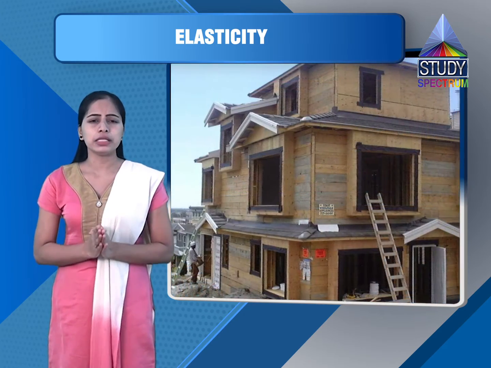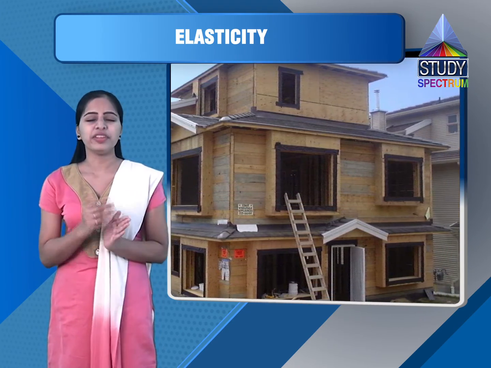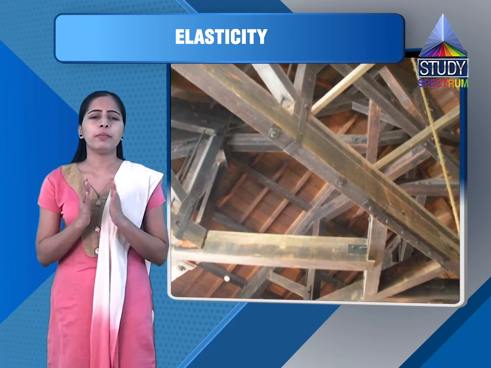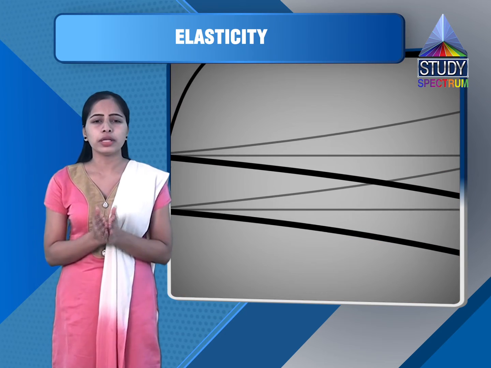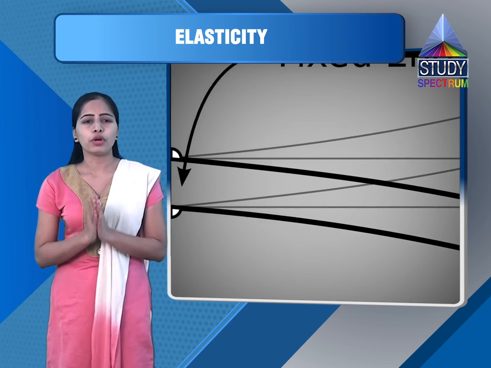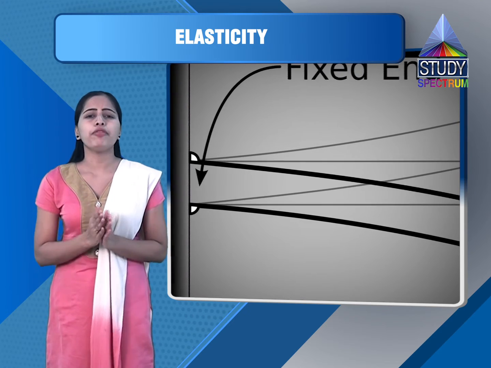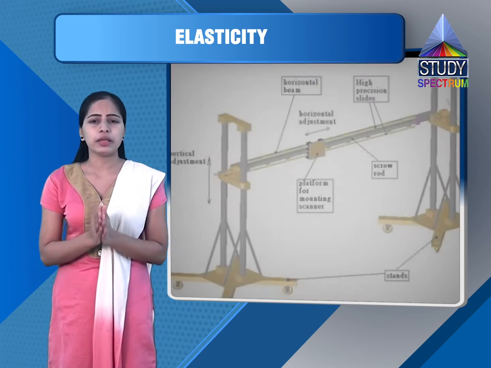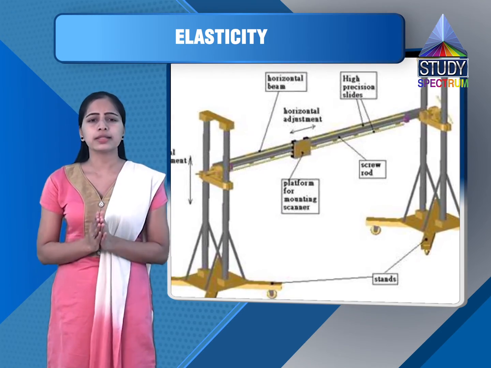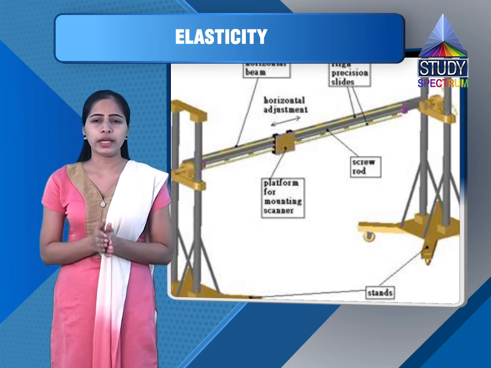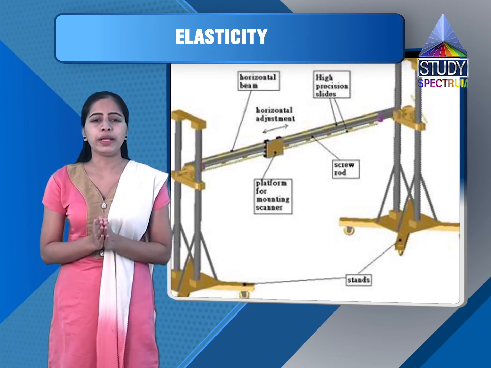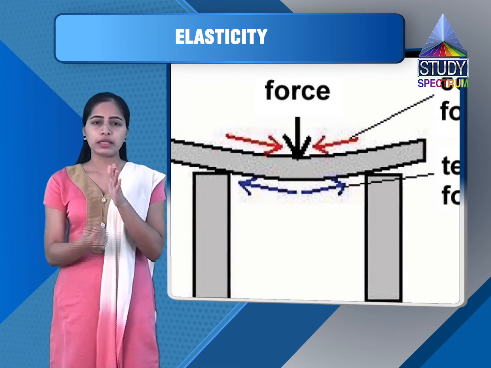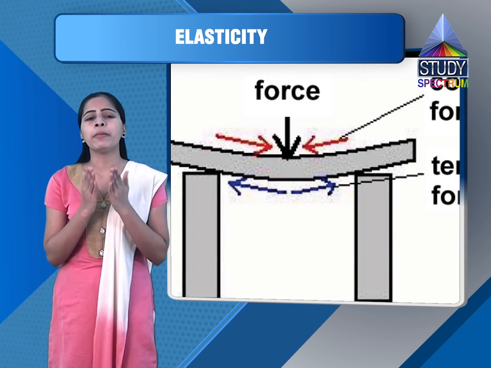In construction of buildings we use beams and columns, that is very common. Now in both the cases bending of beam under a given load is important. So Young's modulus is used to calculate deformation of loaded structure and its parts. Now consider a horizontal beam supported at its two ends. The beam sags under its own weight. Due to this, top of a beam is under compression and bottom of a beam is under tension. So this can be minimized by giving